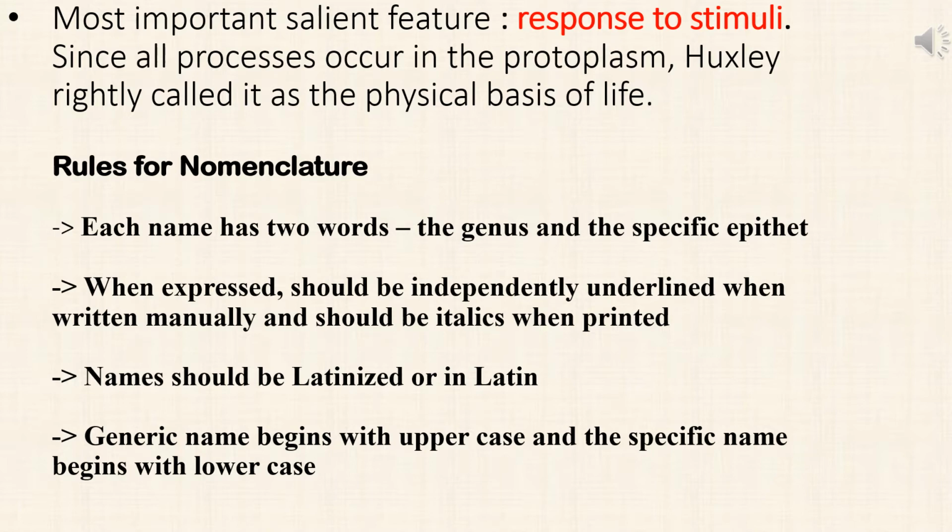Now I won't explain nomenclature in a new way. I will just tell you to please study the nomenclature. Know how to give a scientific name, and study the full forms. For example, there are a lot of full forms. Know the difference, know the definitions of taxonomy and systematics. These definitions are very important.